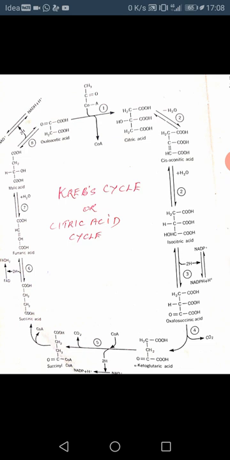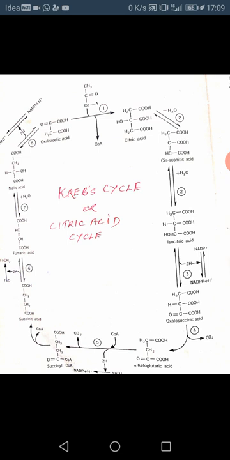The product of the reaction, fumaric acid, is hydrated in the presence of fumarase to yield malic acid. In the fourth oxidation step of the Krebs cycle, malic acid is converted into oxaloacetic acid in the presence of malic dehydrogenase. In the process, NAD is reduced to form NADH2. Thus, the regeneration of oxaloacetic acid completes the cycle.